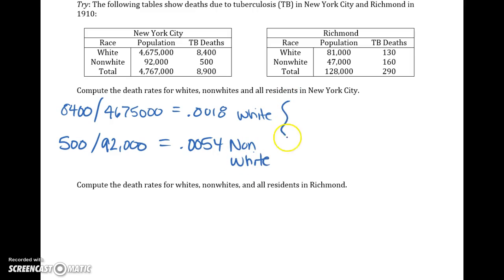We are also asked to find the total tuberculosis death rate for New York City, which comes out to be 8,900 divided by 4,767,000. And this is an answer of 0.0019.